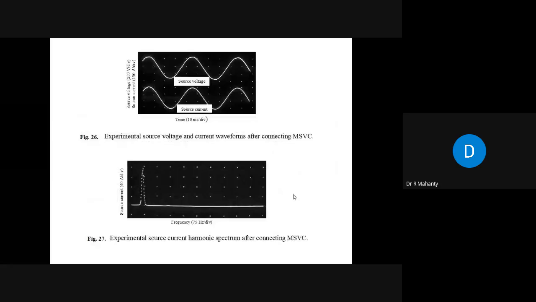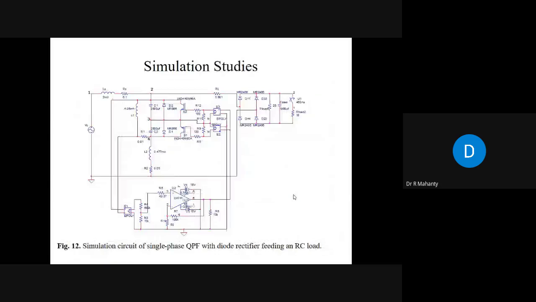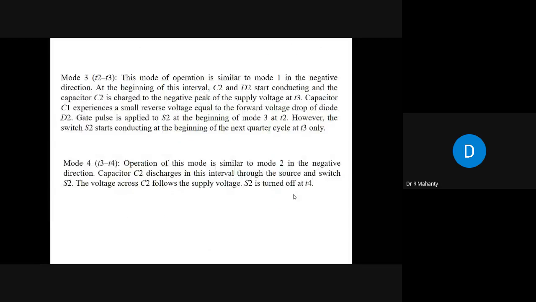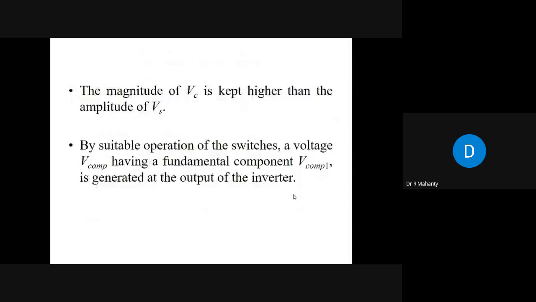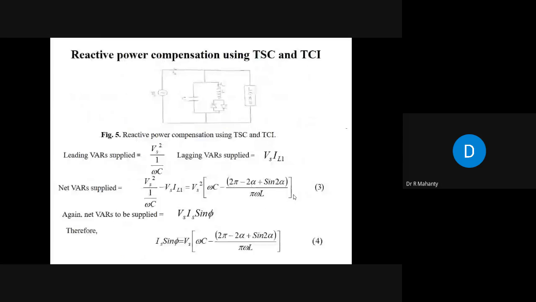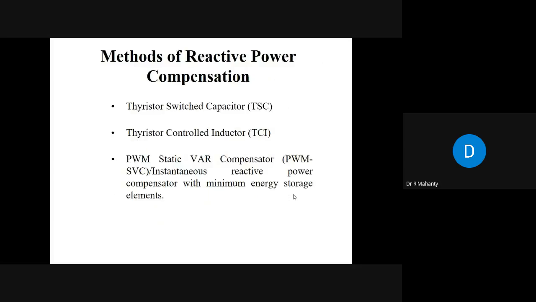Okay, so we started with this scheme. The conventional reactive power compensation scheme was this, using a thyristor switched capacitor and thyristor controlled inductor.